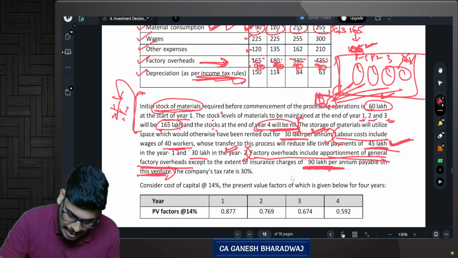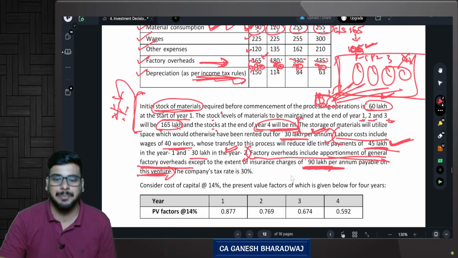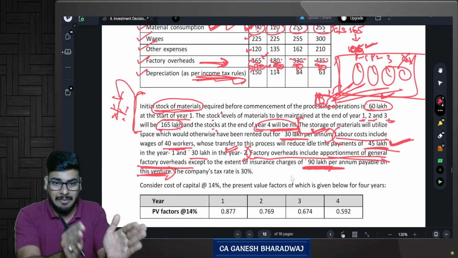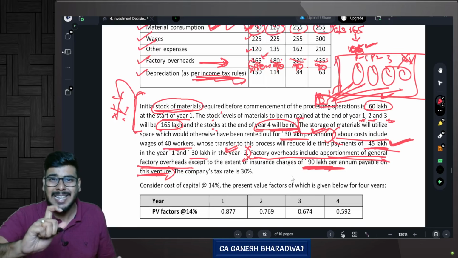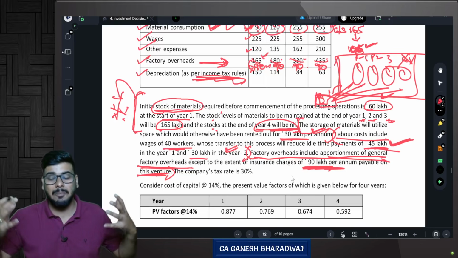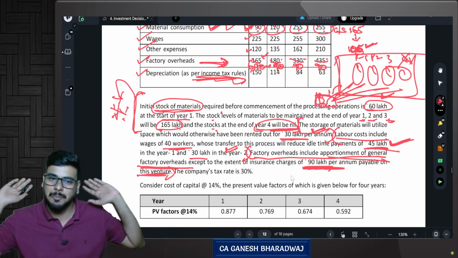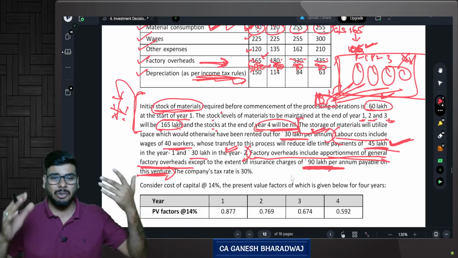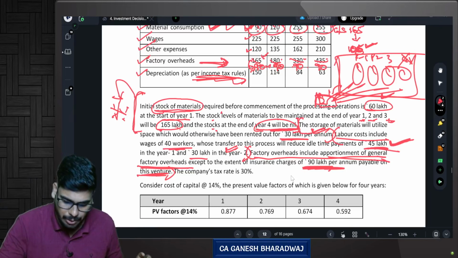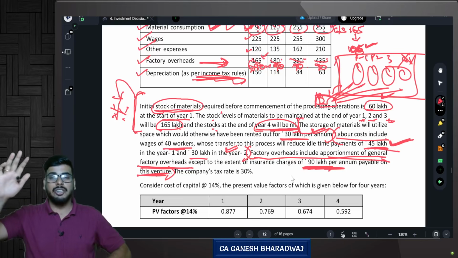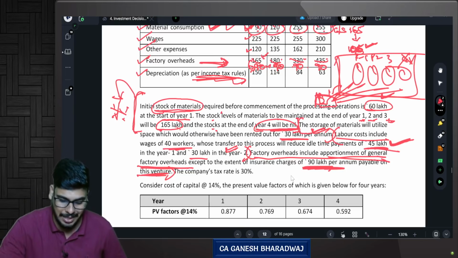Are you clear? So they are saying this 165 includes 90. So technically 90 lakhs is the relevant cost for this project. The extra 75 is nothing but a share of common factory cost that is getting apportioned to this particular project. Are you clear with this? So all the common costs you need not consider, you ignore it. You take up only the relevant cost that impacts your project.